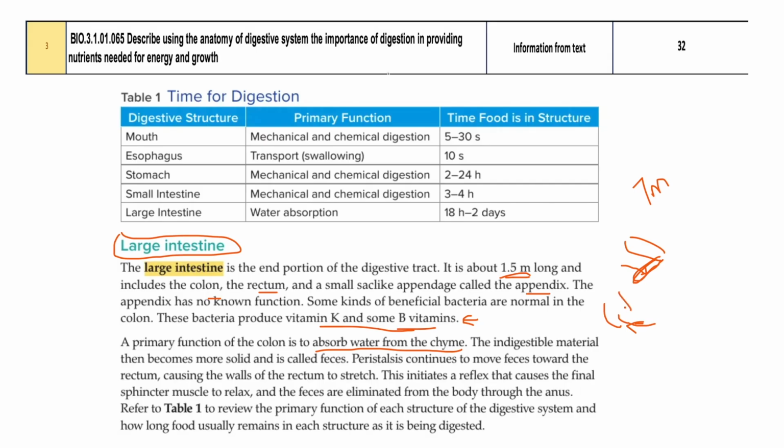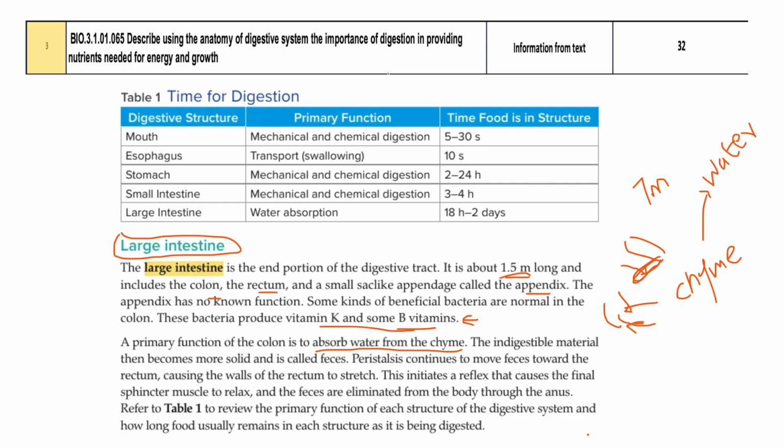So the large intestine is getting the waste in the form of chyme. Chyme is a semi-liquid form, it has water in it. So the large intestine is removing the water from the chyme, and the chyme becomes the solid waste.